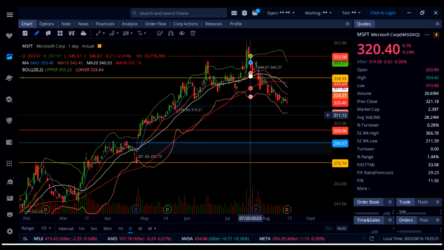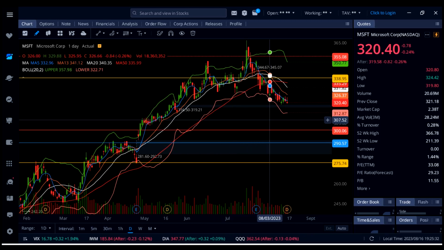But also all these mega names are getting oversold, so any minute, any day we could see a reversal. At least in the short term we could see some upside on all these mega caps right here, guys.